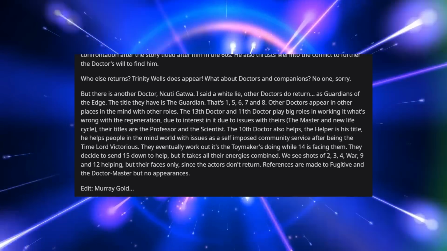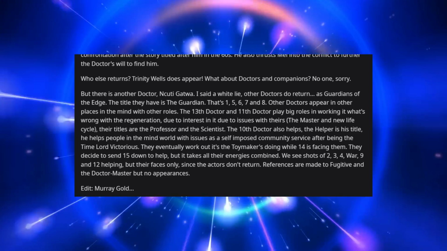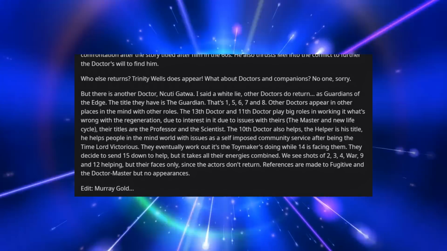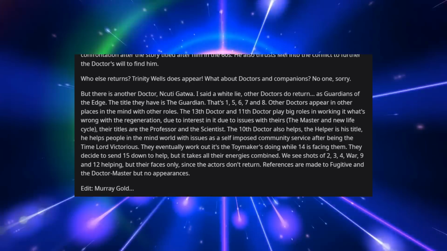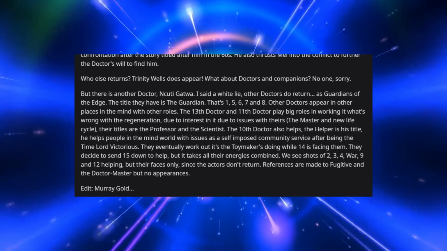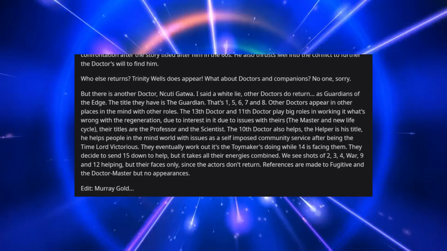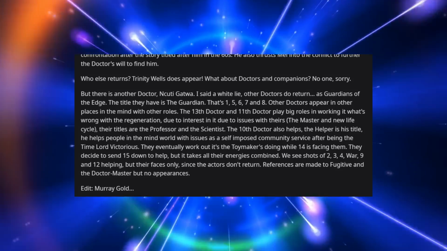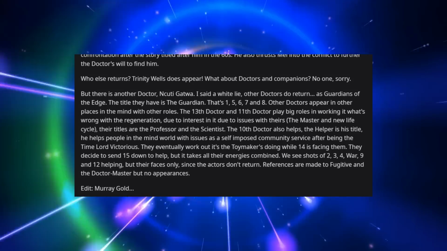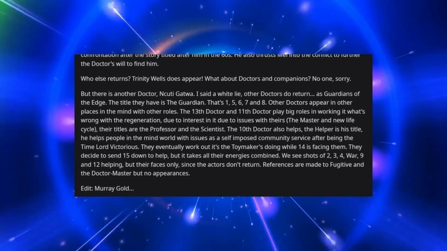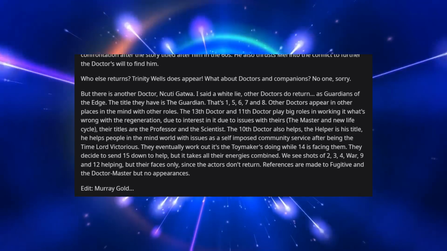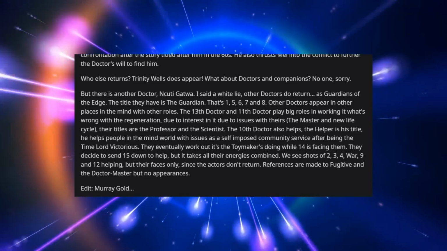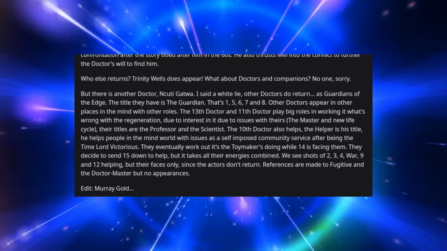Other Doctors do return as Guardians of the Edge. The title they have is The Guardian. That's 1, 5, 6, 7, and 8. Other Doctors appear in other places in the mind with other roles. The 13th Doctor and 11th Doctor play big roles in working out what's wrong with the regeneration, due to interest in it due to the issues with Bears, the Master's new life cycle. Their titles are the Professor and the Scientist. The 10th Doctor also helps. The Helper is his title.